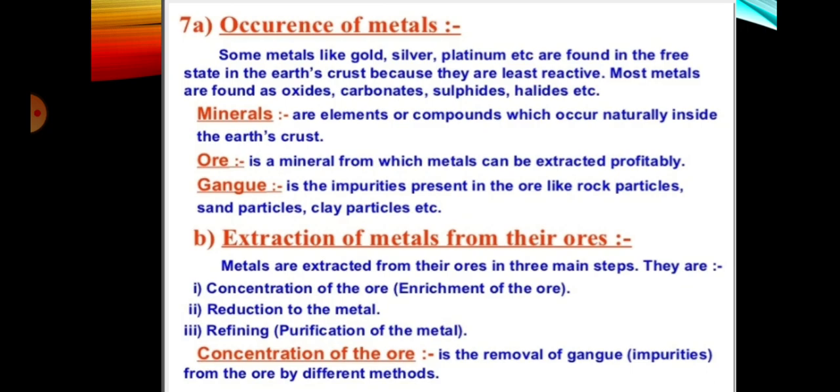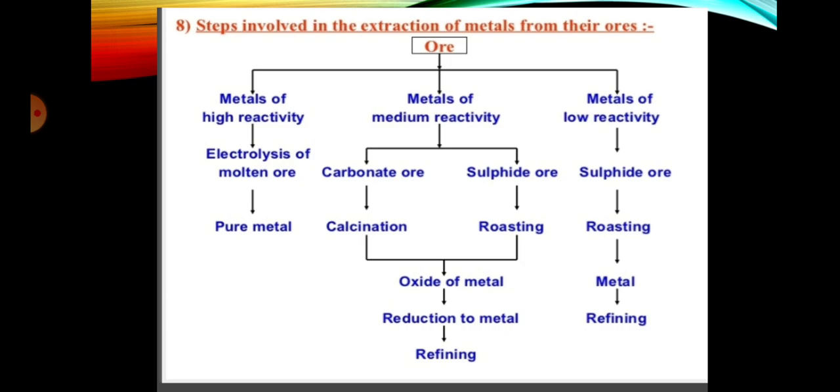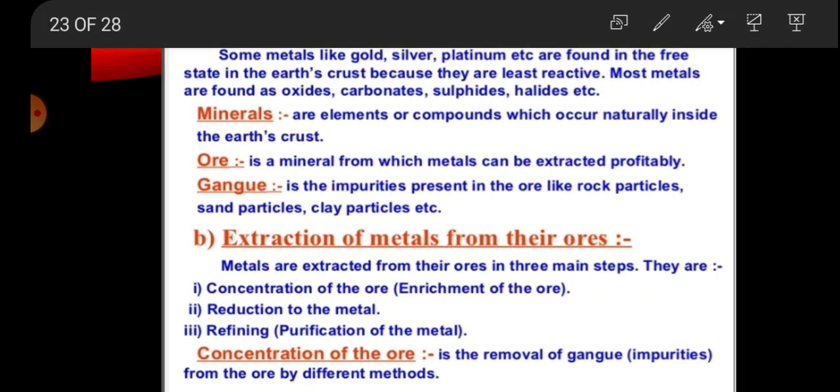Next is occurrence of metals. Some metals, gold and silver, are found in the free state in the earth's crust, so they are least reactive. Most metals are found in the form of oxides, carbonates, and sulfides. Minerals that occur naturally inside the earth's crust are called minerals.